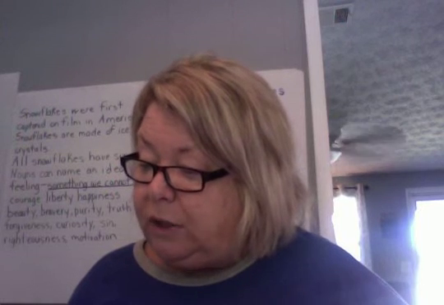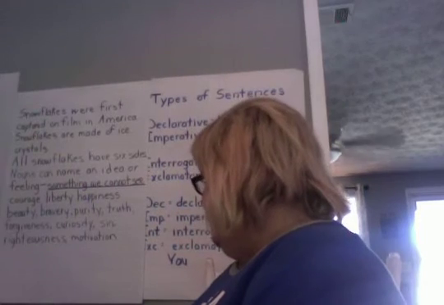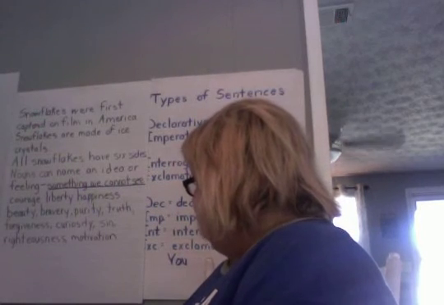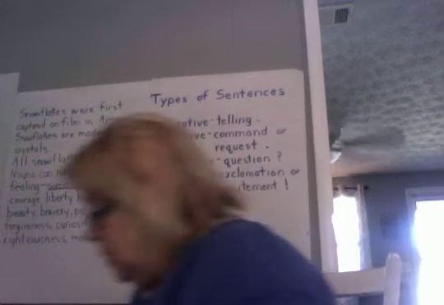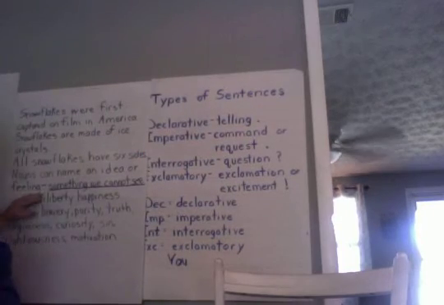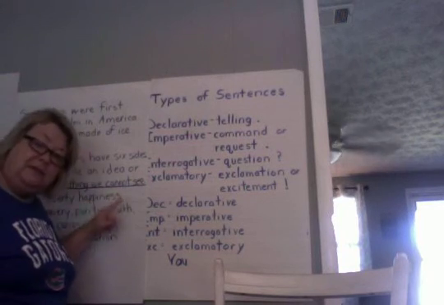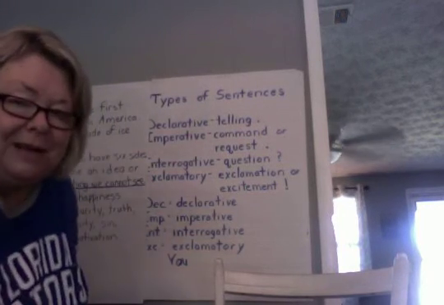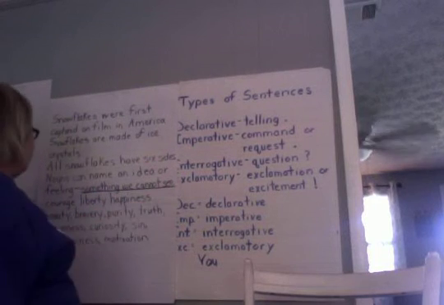But I also want to cover that a noun can also name an idea or a feeling. And we're going to talk about that a little bit in detail. It can name an idea or a feeling, something that we cannot see, like me in this video right now. A feeling or an idea is something that we cannot see.